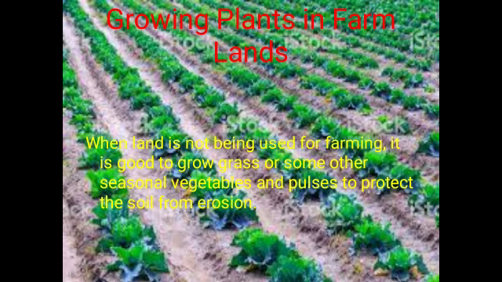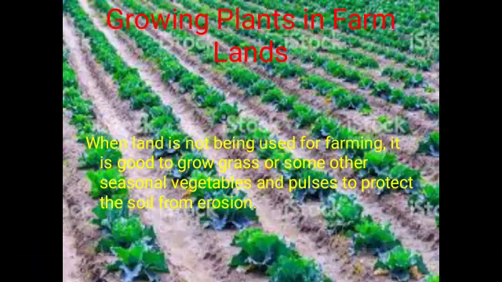It is done to protect the soil from erosion. You might have also seen that along the edges of farmland, bushes or trees are grown. They also help in reducing soil erosion by reducing the speed of wind.